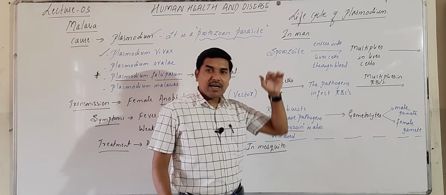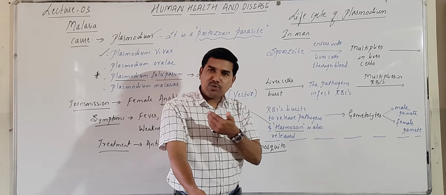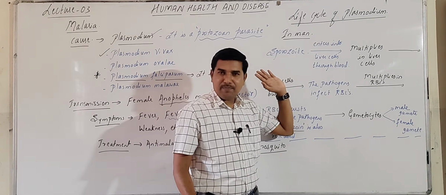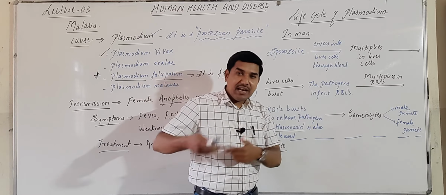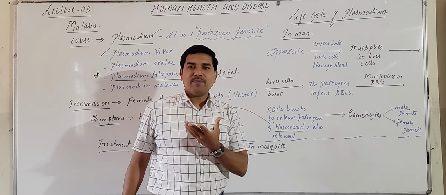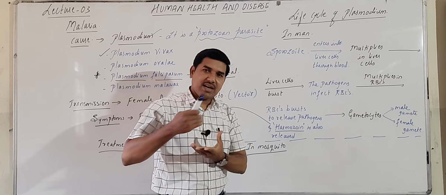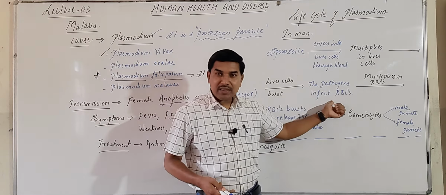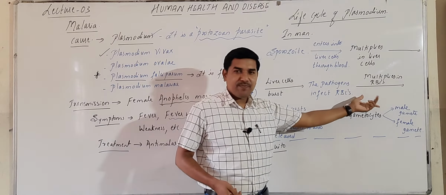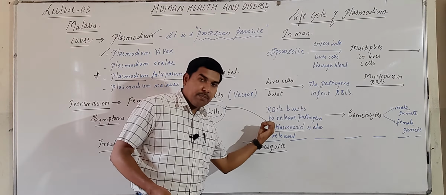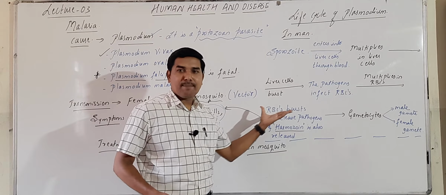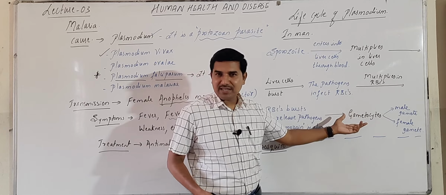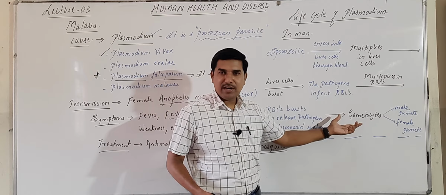The sporozoites enter into the blood and infect liver cells. That means they enter into liver cells through the blood stream. Then they multiply in the liver cells. The liver cells will burst out. When the liver cells burst out, the pathogens are released back into the blood. These pathogens will infect the RBCs. They will multiply in the RBCs, and after that the RBCs burst out to release the pathogens, and along with the pathogens even the gametocytes. That means male and female gametes are released into the bloodstream.